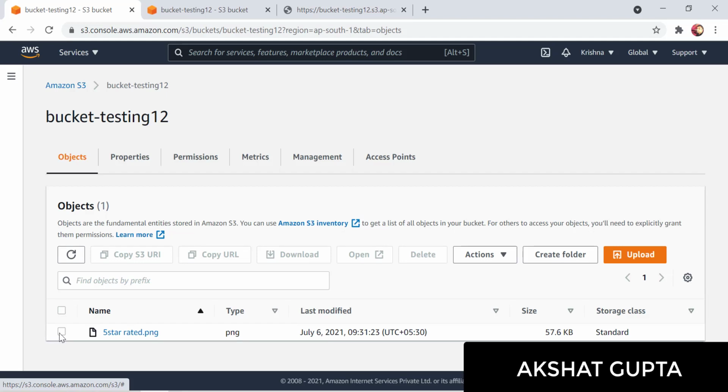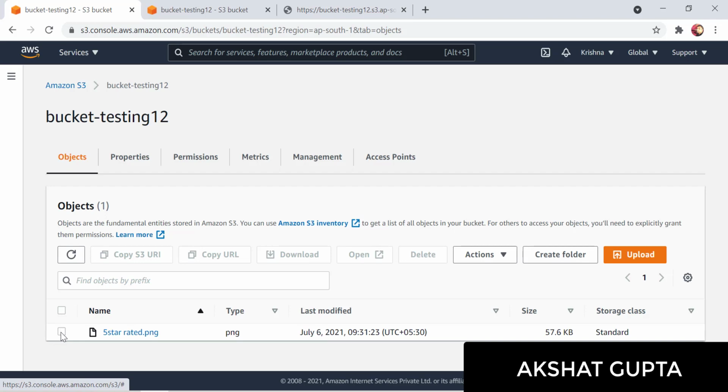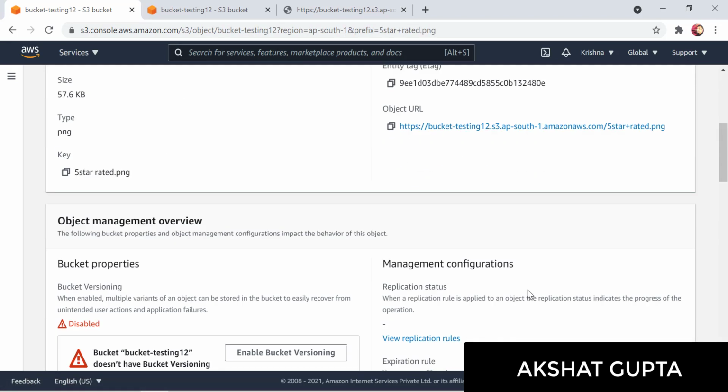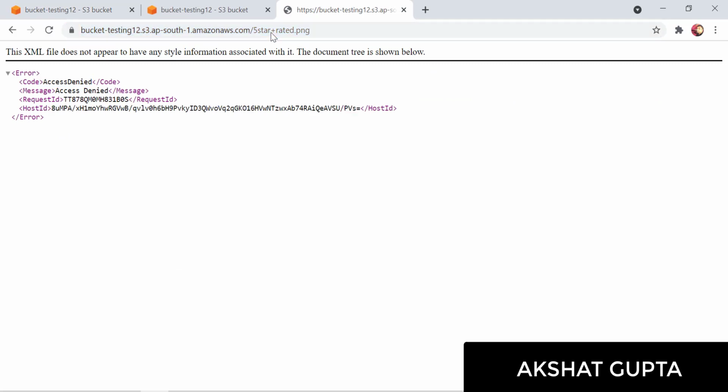Let's see if we can actually make this particular file public. Before that, let's first complete this particular scenario where our object is private. So let's see if we are able to access this particular file or not. Let me just copy this. I've already copied this. Let me select this. Now my bucket is public but my object is private.